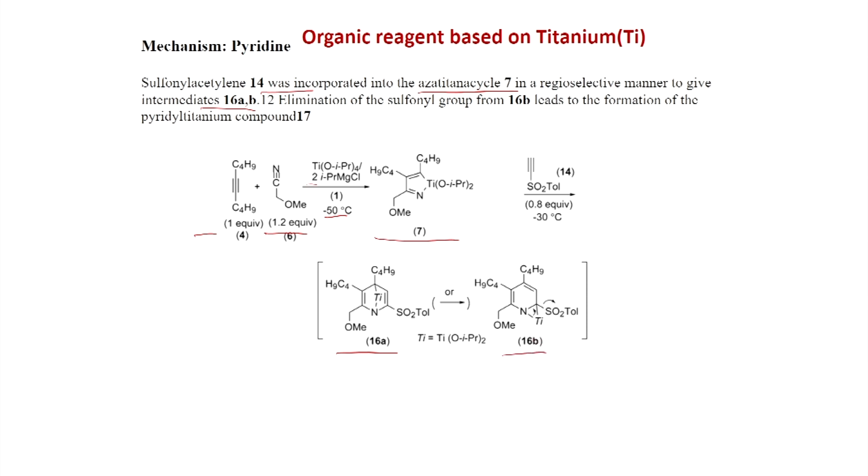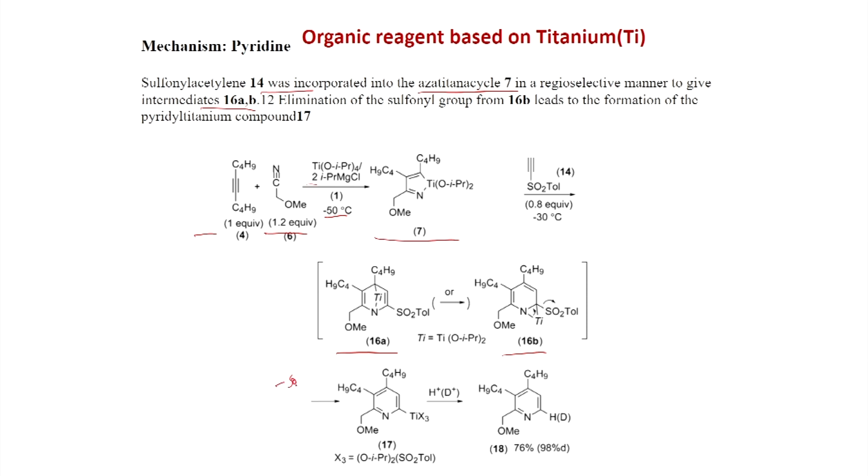And now the elimination of SO2 toluene group. So, this is the elimination. SO2 toluene group will leave, giving this titanium metallated pyridine derivative. So, this way the SO2 toluene is eliminating, this bond in nitrogen titanium is breaking, and you get a double bond, that is the aromatization also. So, this aromatization is happening here, and you get this titanium carbon bond here, which can of course be protonated to get this pyridine compound.